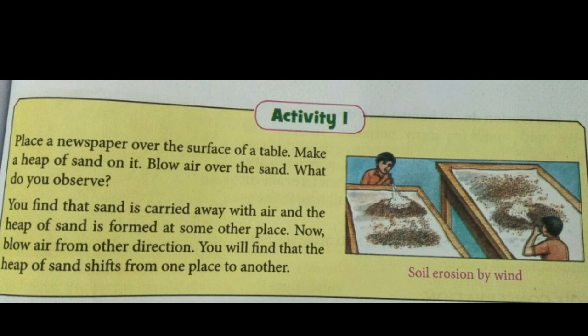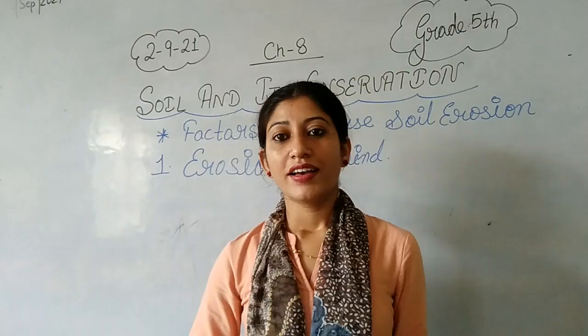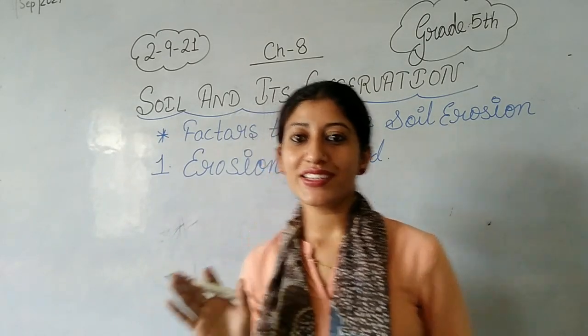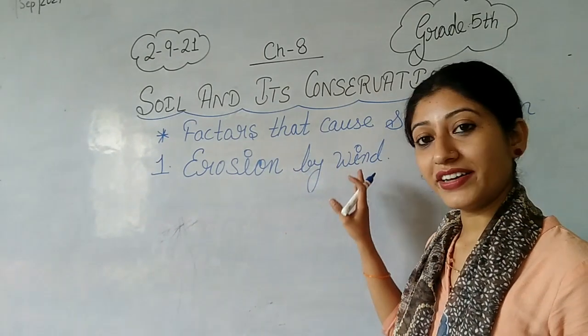With this activity, we come to know that strong winds blow the top soil from one place to another, especially when there is no grass or other plants in the soil. Because the roots of plants and grass help in binding the soil. When there is no grass or plants, the soil is not bound by any roots, so it becomes very easy for air to take away soil with it. Now I hope you all have understood how erosion by wind takes place.